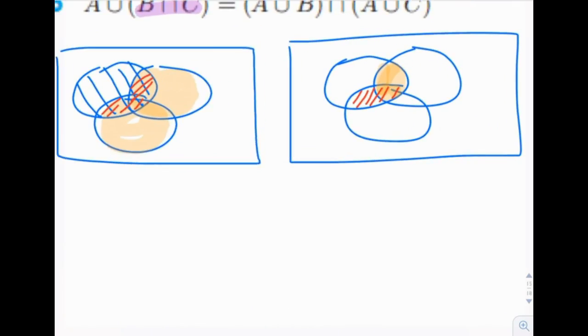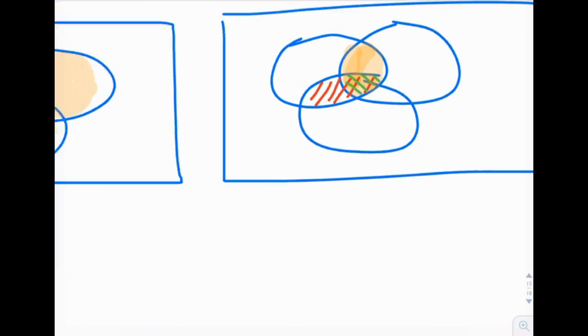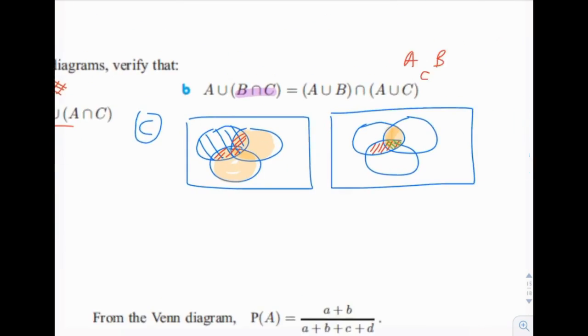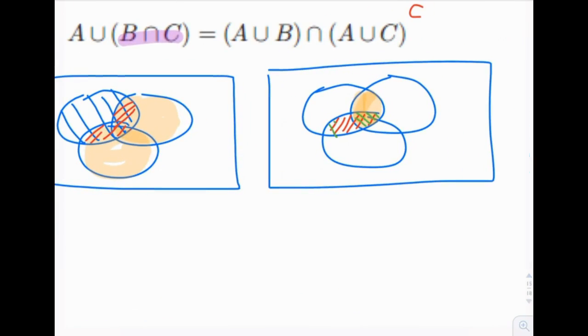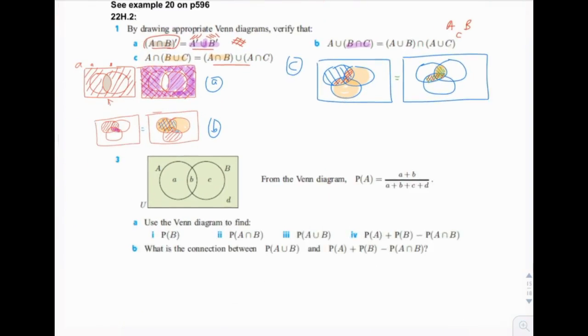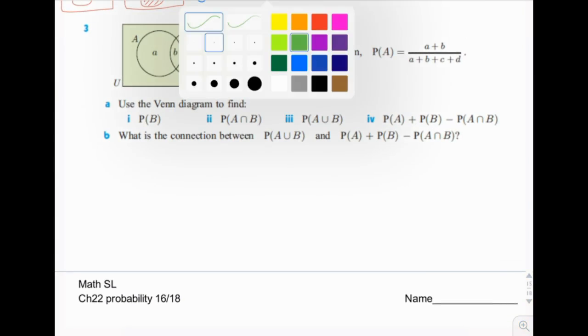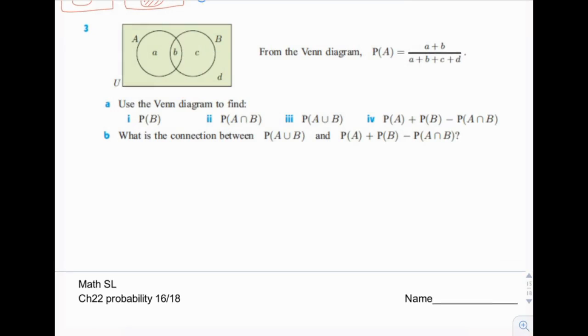So what area is both orange and red shaded? It would be this region, right? Oh, we're going to union it, right? We're going to union it. So it would be either red shaded or orange. Either one's fine. And there we end up with the boomerang shape again. So yeah, those are equal also. Okay. I don't really like those. They just turn into a big mess, especially when you're doing it with just pencil. It's kind of a pain.